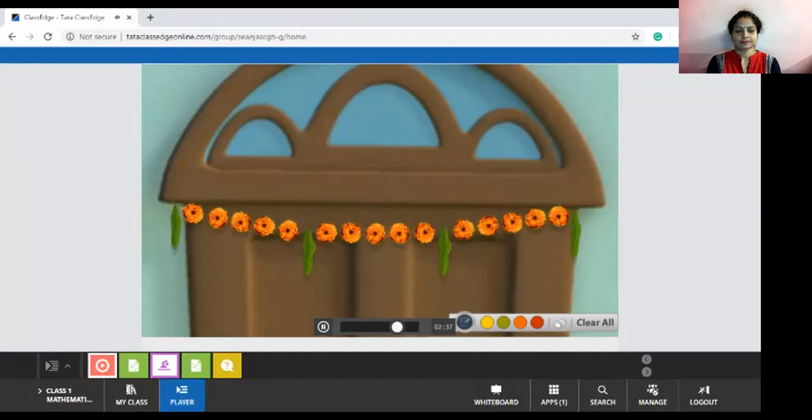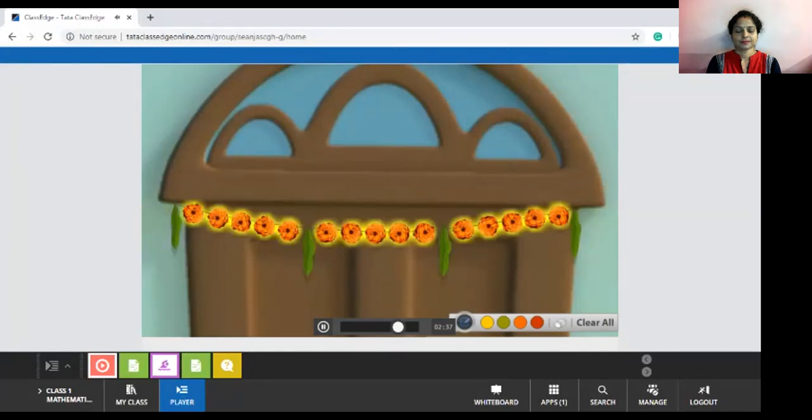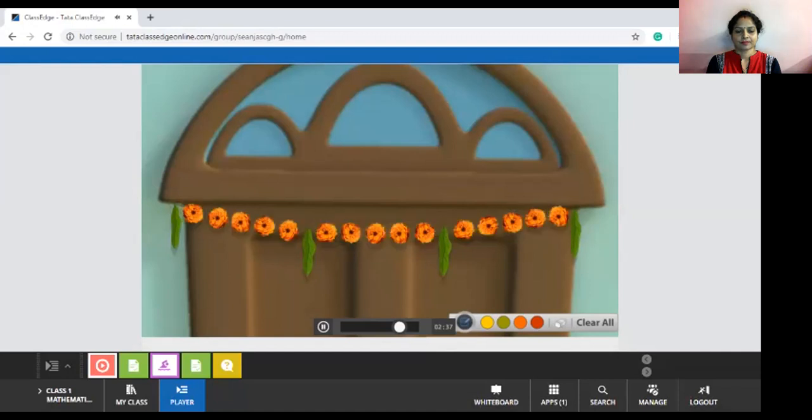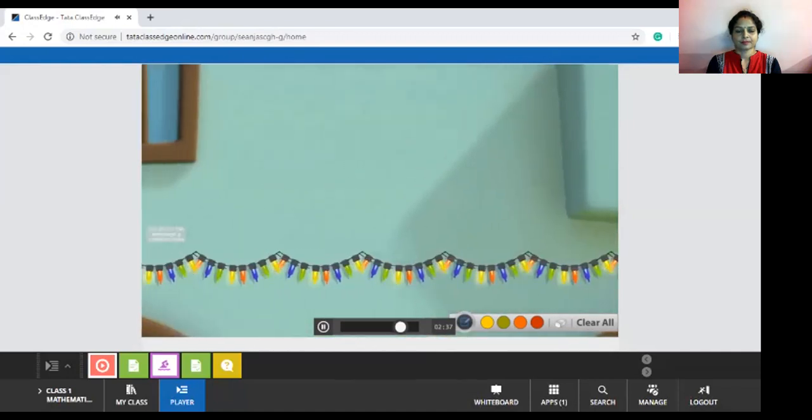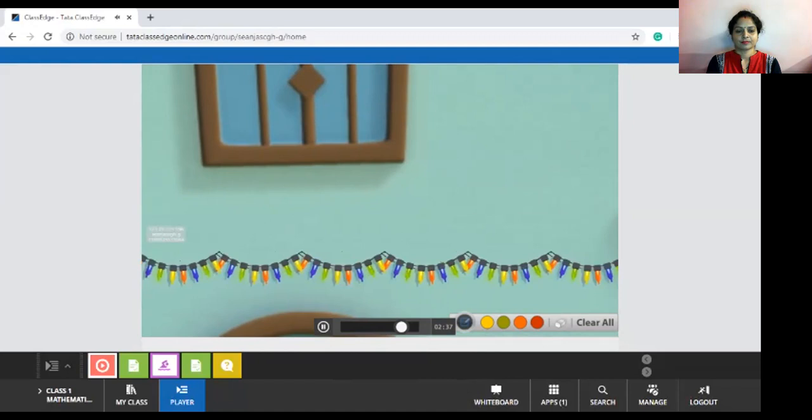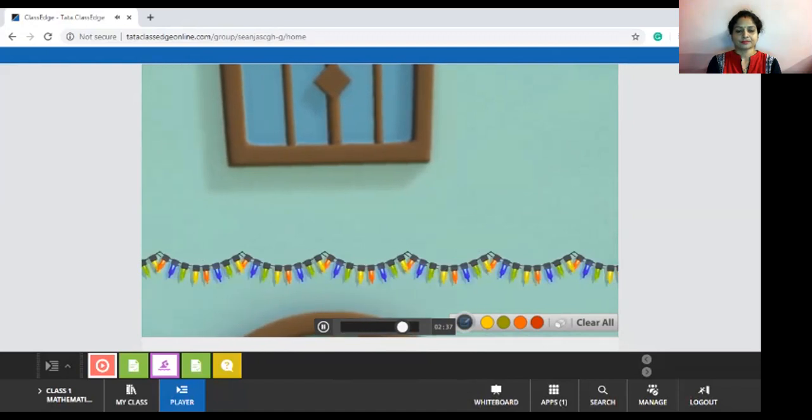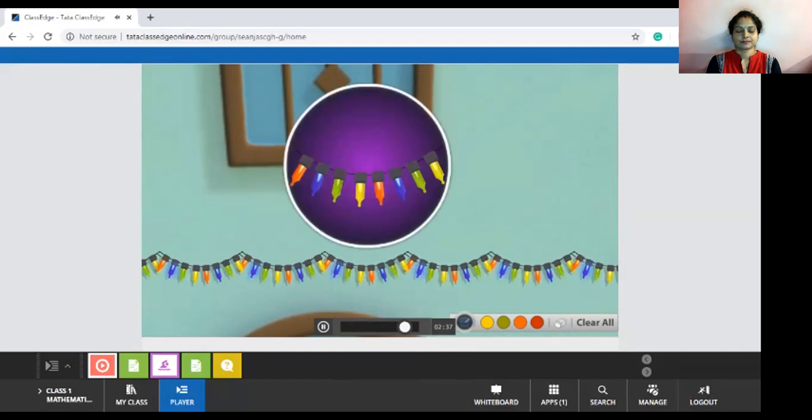Yes! Every mango leaf is followed by 5 marigold flowers in the garland. You are right. Now look at the Diwali lights put up there. There is a pattern in the color of the bulbs used. You will find that the bulbs are arranged in the sequence red, blue, green and yellow.